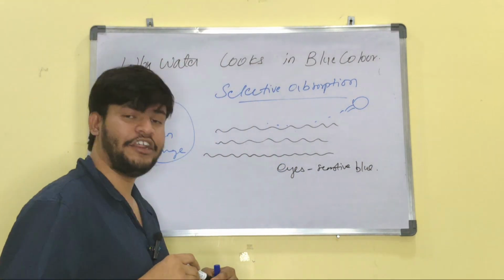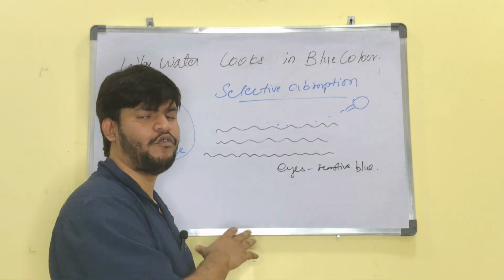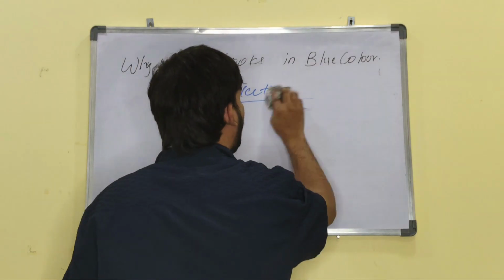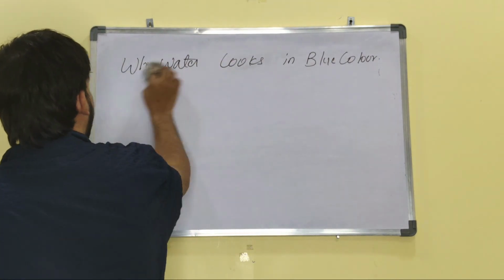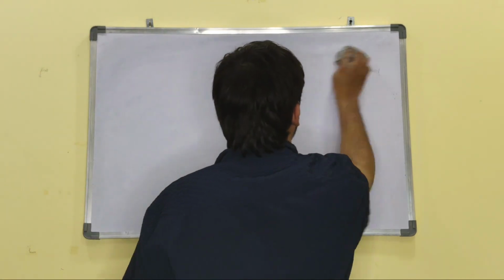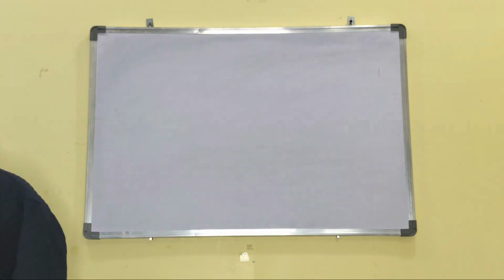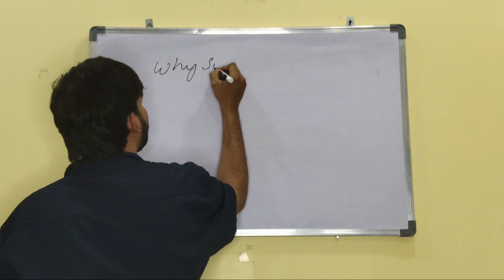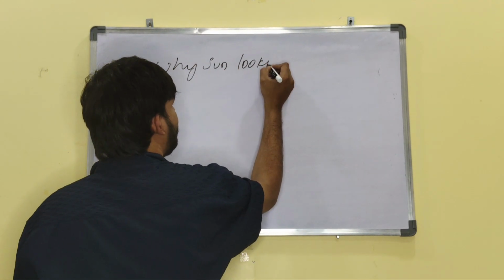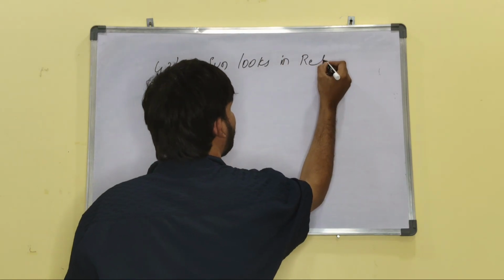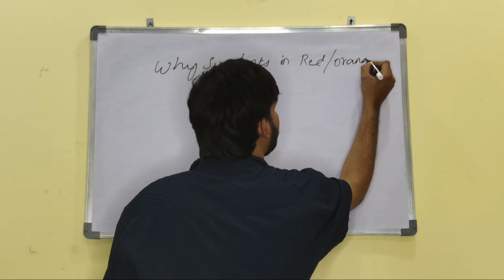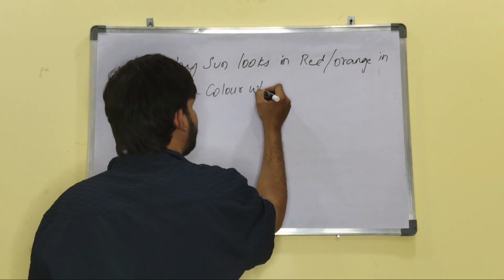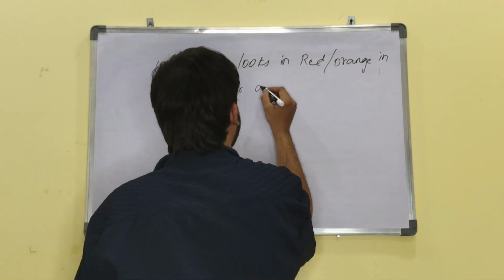This is the reason why sea water looks blue in color. Now, why does the sun look red or orange in color at the times of sunset and sunrise?